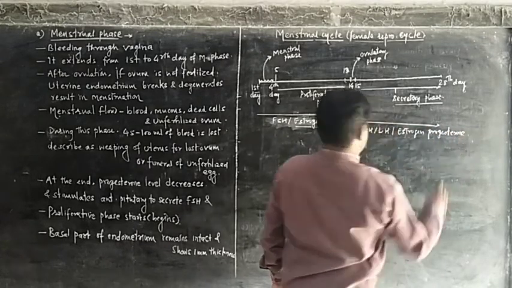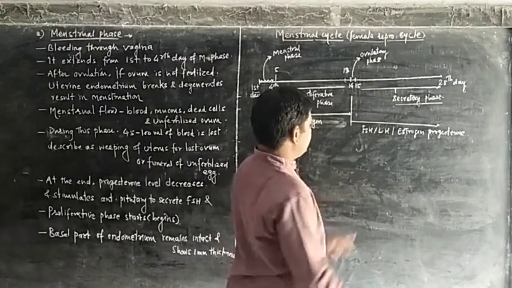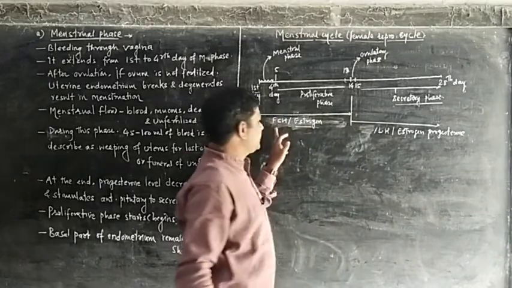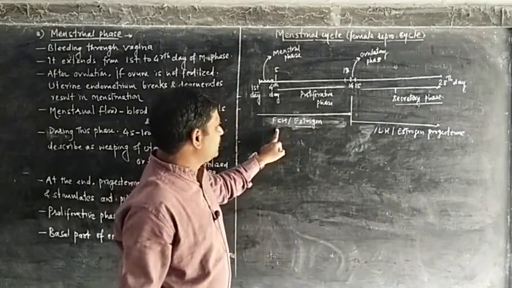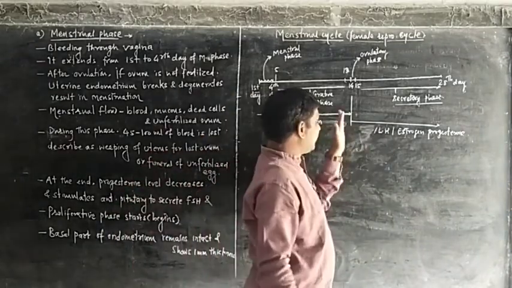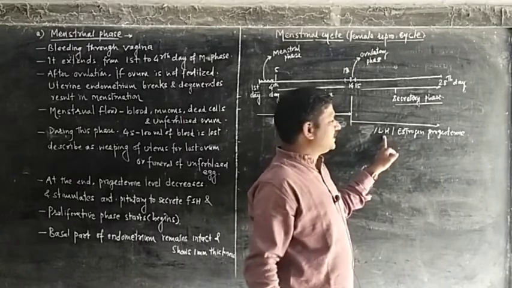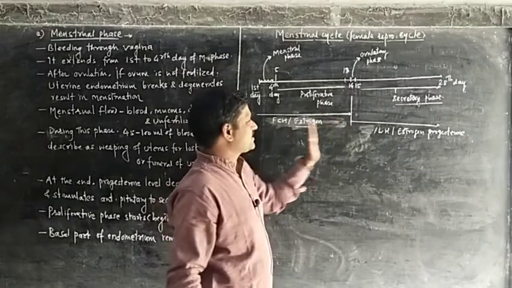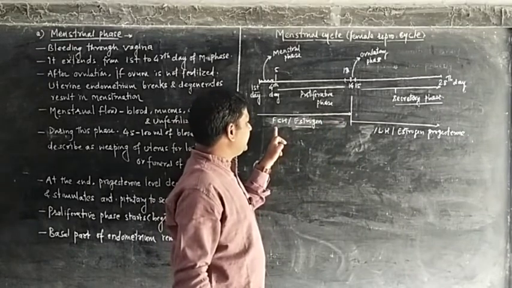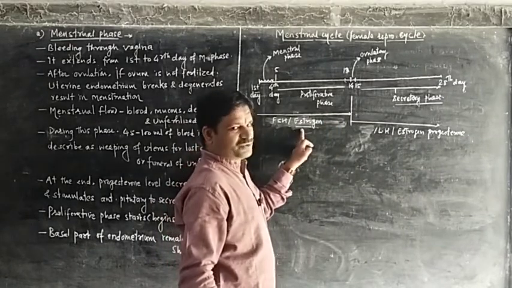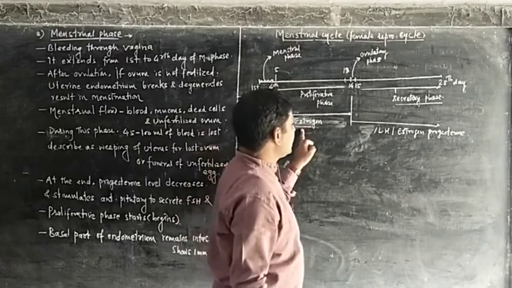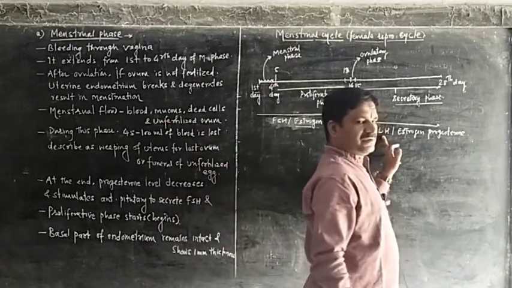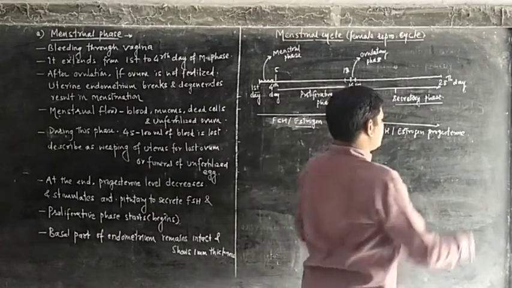In the first half of the cycle, mainly the follicle stimulating hormone and estrogen are in function, and in the second half of the cycle the luteinizing hormone, estrogen and progesterone